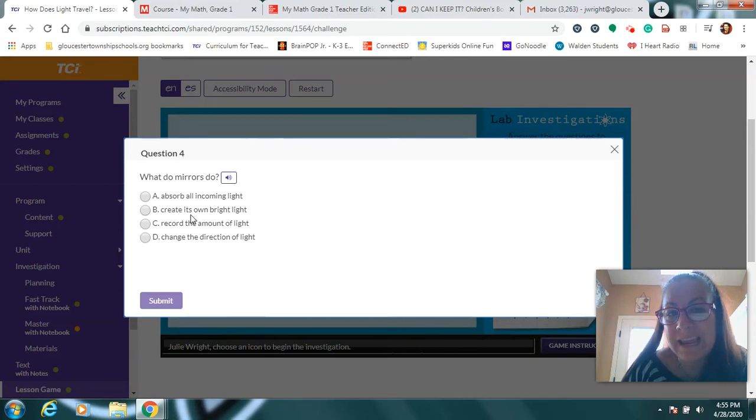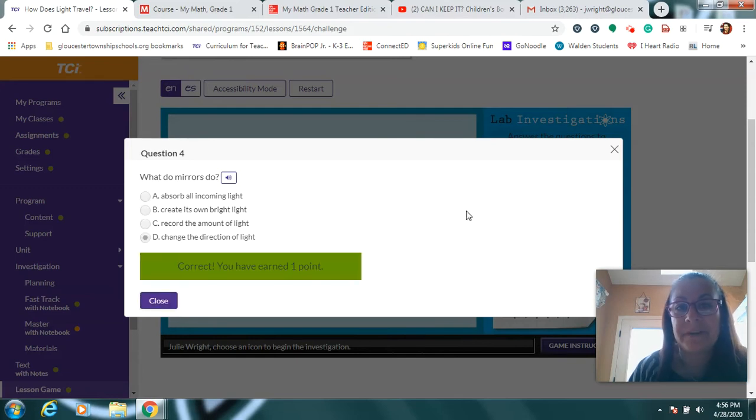Did the mirror create or make its own bright light? No, because the light came from the flashlight, right? It didn't come from that, so it didn't make or create light. See, it says record the amount of light. Well, the mirror is not recording anything. It's not a playback. It's not making any movies we can watch later. So D says it changes the direction of light, and that makes sense to me, right? Remember, if the light was shining directly at me holding the mirror, I could twist the mirror a little bit and send the light up another way. So it changes the direction of the light. And we got it right.